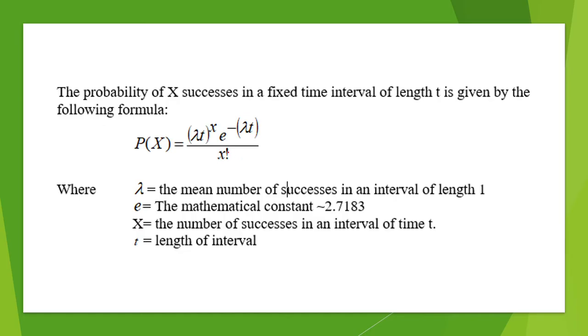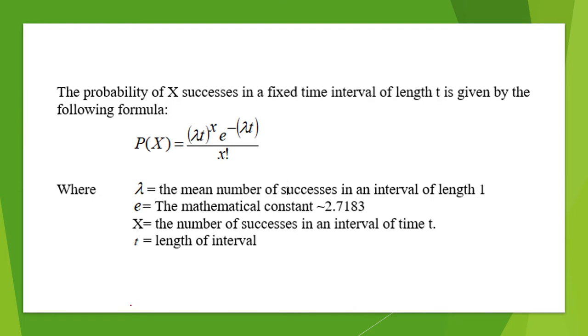The probability of X successes in a fixed time interval of length t is given by the following formula. P of x equals lambda t raised to the x times e raised to the negative lambda t divided by x factorial, where lambda equals the mean number of successes in an interval of length 1.